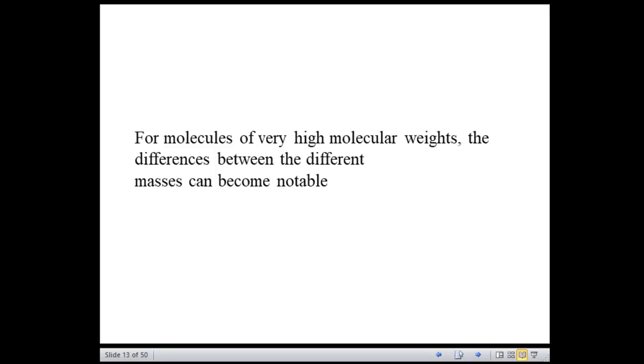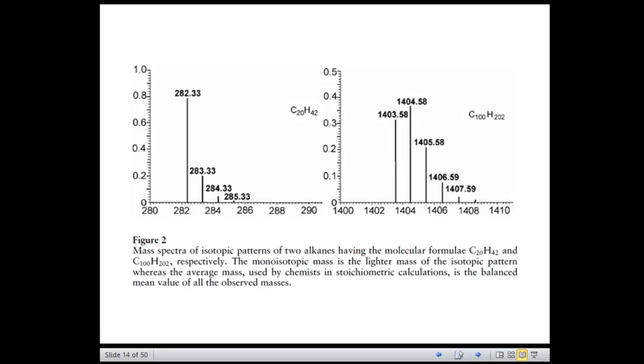So I'll take another example, that is the masses of two alkanes having the molecular formulae C20H42 and C100H202. So how are the masses of these two alkanes calculated?